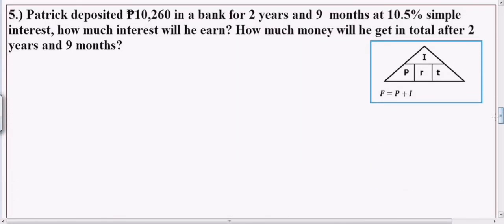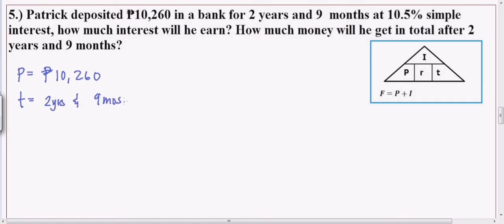Number 5. Patrick deposited 10,260 in a bank for 2 years and 9 months at 10.5% simple interest. How much interest will he earn? Then, the next question is, how much money will he get in total after 2 years and 9 months? So, nag-deposit daw siya ng 10,260. So, naglagay siya sa bangko ng pera na 10,260 pesos. Okay? So, yung time na binigay is 2 years and 9 months.